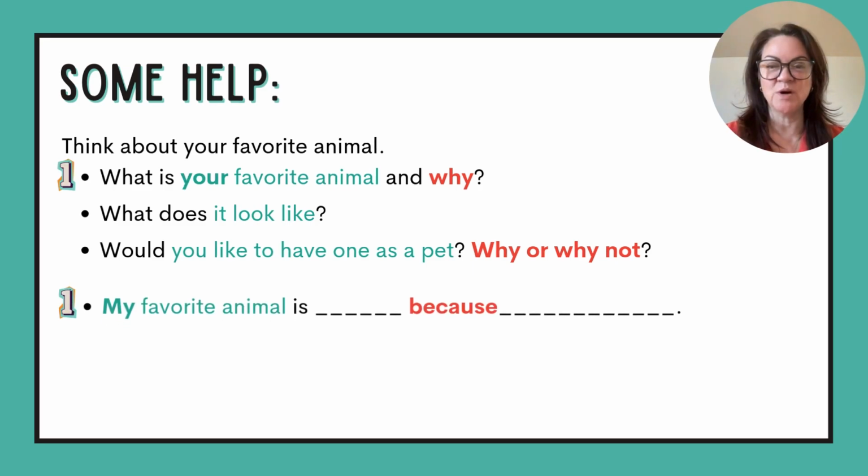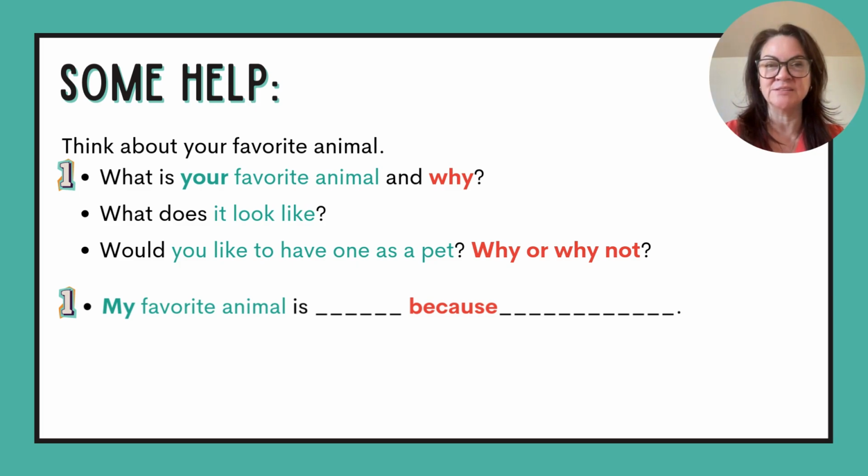So for question 1, what is your favorite animal and why? You would answer, my favorite animal is, then your animal, because, and tell me why. So Miss Desmond's answer could be, my favorite animal is a dog because they are very friendly.